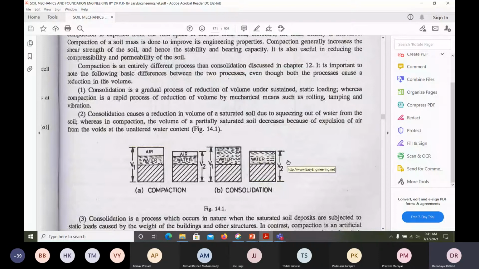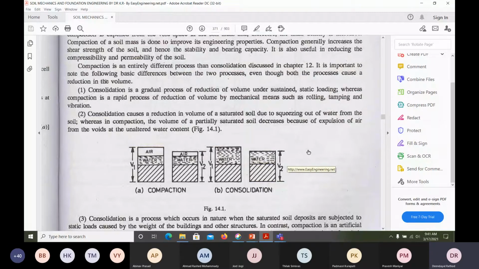Do you know the Tower of Pisa? It is a leaning tower. Why is it leaning? Because of consolidation. One side it is leaning, and that's why it became a tourist spot. But what is happening below is all because of consolidation of the soil. The soil is slowly settling down because of the expulsion of water from the clay soil. So that is the difference between consolidation and compaction.